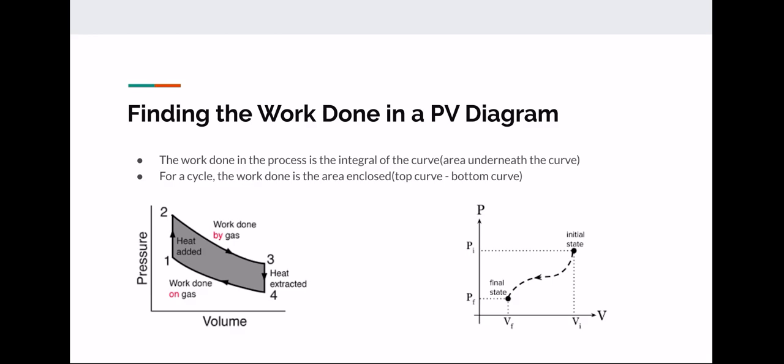And for a cycle, the work done is the area enclosed by the graphs. So in this case, you could think of it as a top curve minus bottom curve. So for the left hand side image, everything that's enclosed by the graph would be considered the work done in the process.